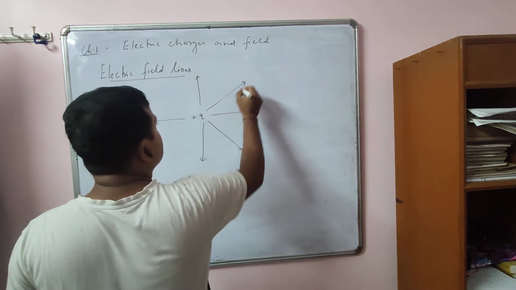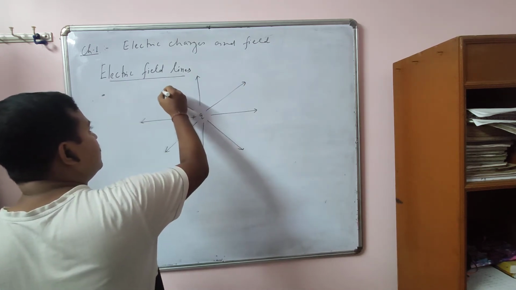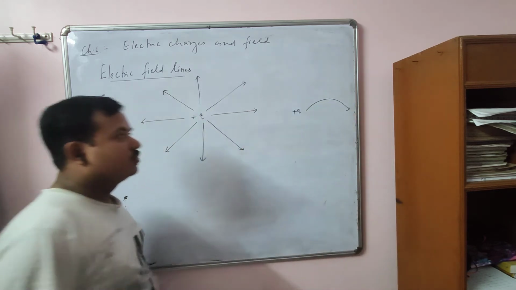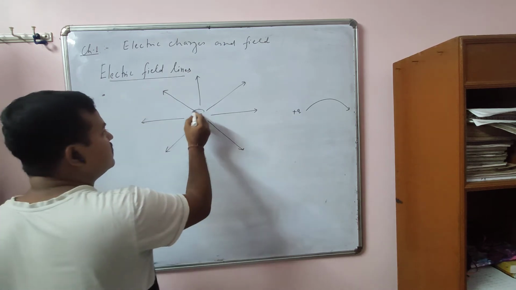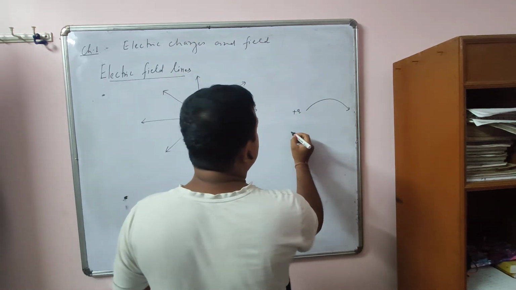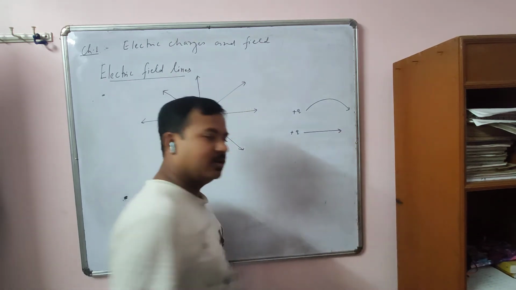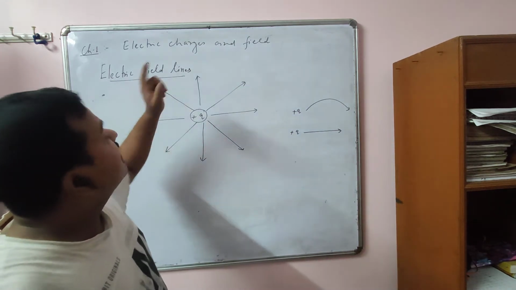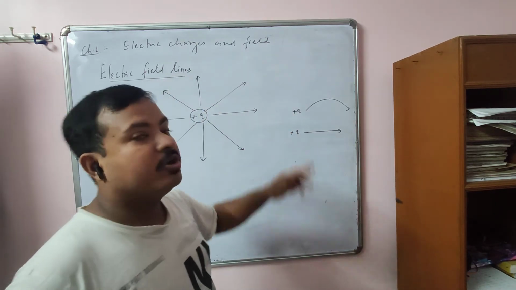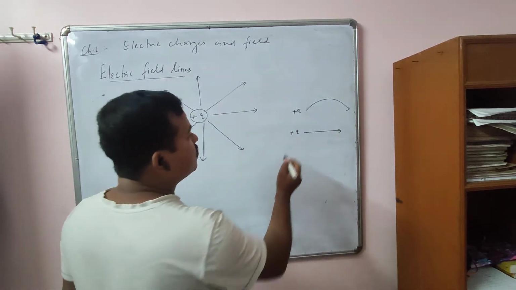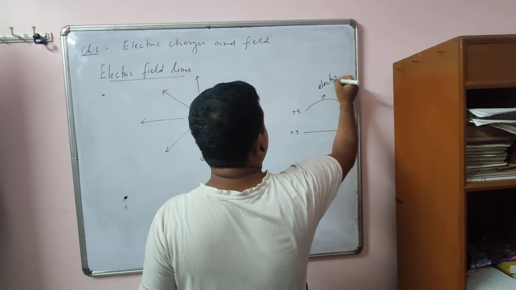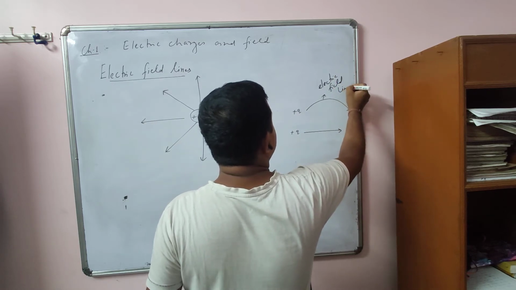It can follow whatever path, or it can move along a curved path also. So this charge, if it is allowed to move freely, can move along a straight path or along a curved path, whatever path it can follow. So now, what is electric field lines? This is simply imaginary. It is a path along which a positive charge moves. So this line is called electric field line. This is electric field line.